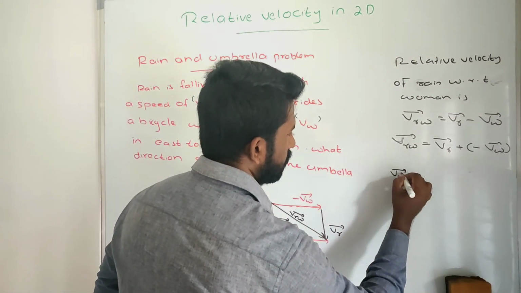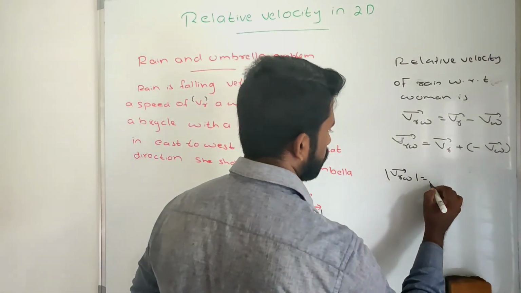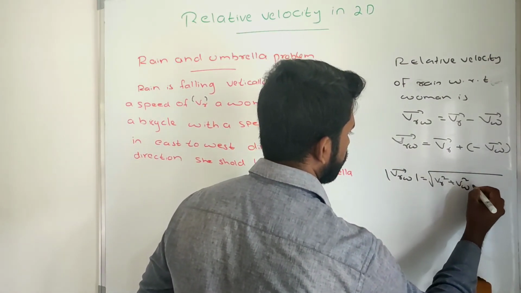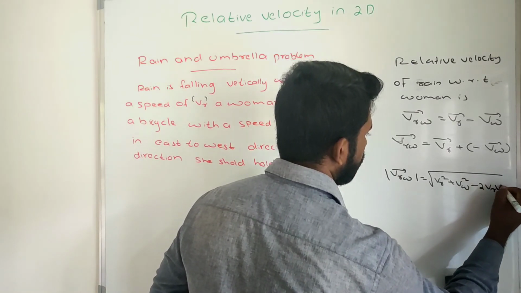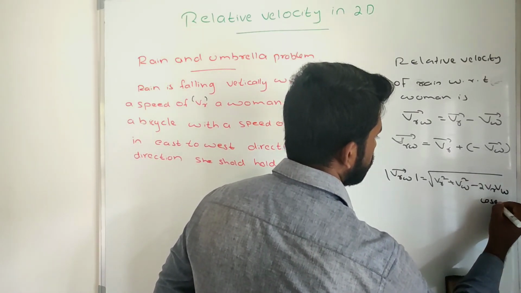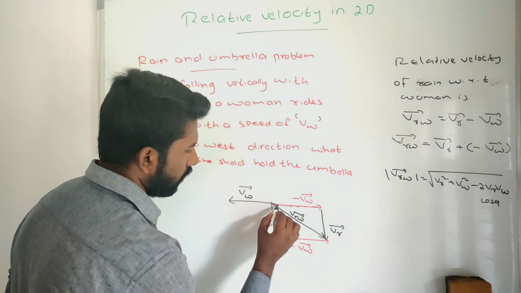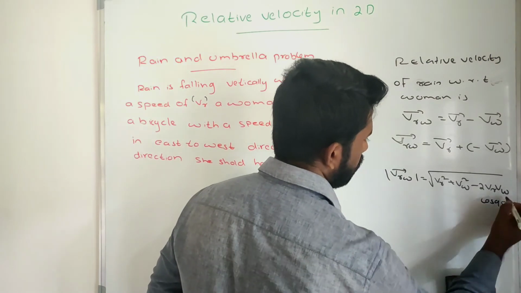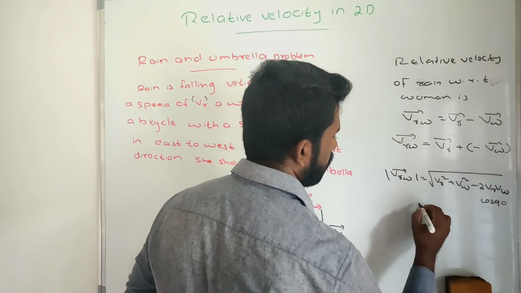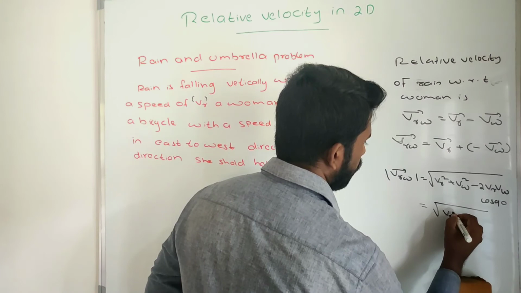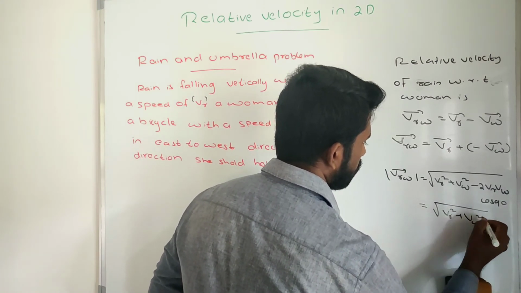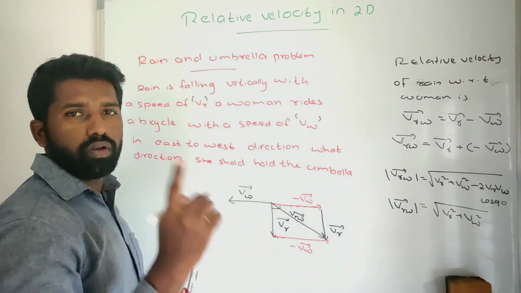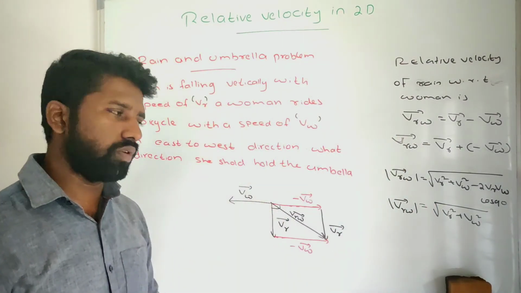Magnitude is equal to square root of VR square plus VW square minus 2 VR VW cos 90. Here the angle between this and this is 90 degrees. Cos 90 value is 0, so this entire term is 0. That is equal to square root of VR square plus VW square. This is the magnitude of the relative velocity of the rain with respect to the woman.